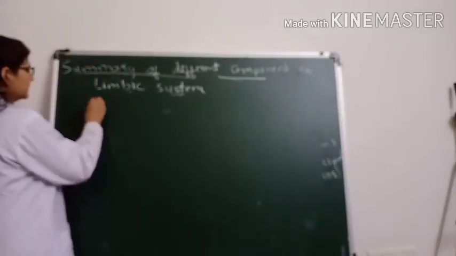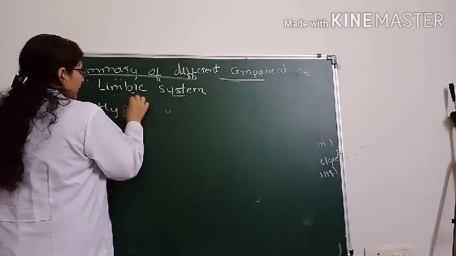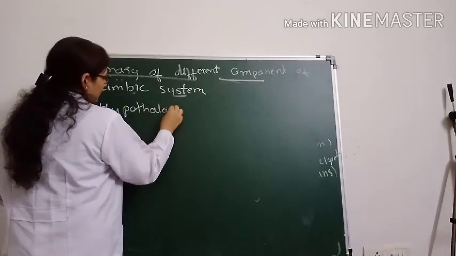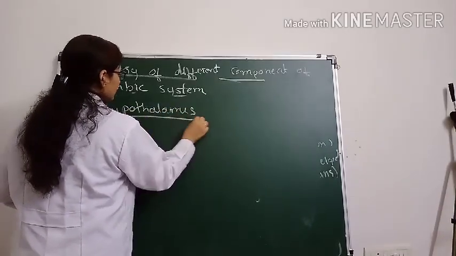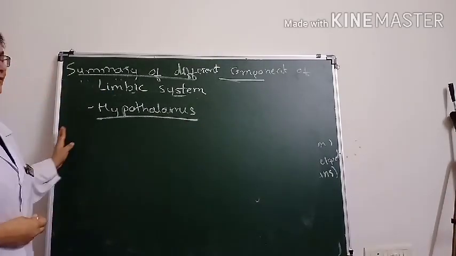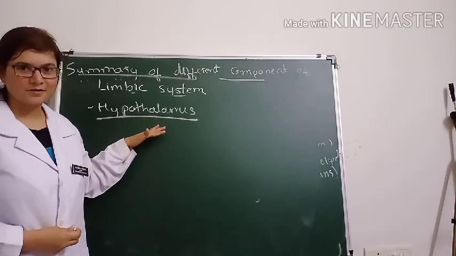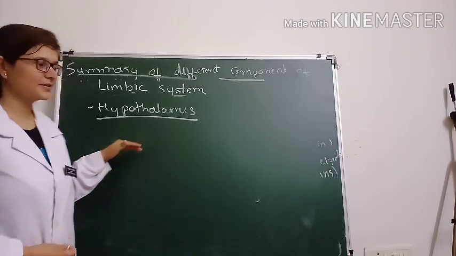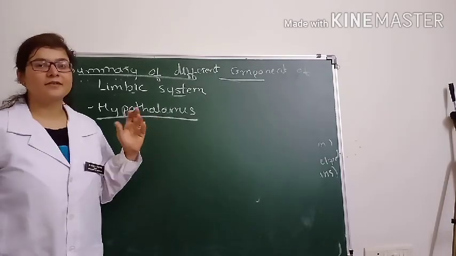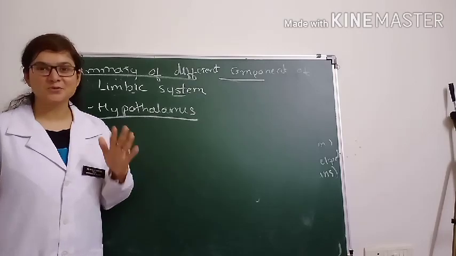Now the hypothalamus. What is the role of the hypothalamus? We already talked so much about the hypothalamus as a part of the limbic system. So now recall what you learned up to this level.